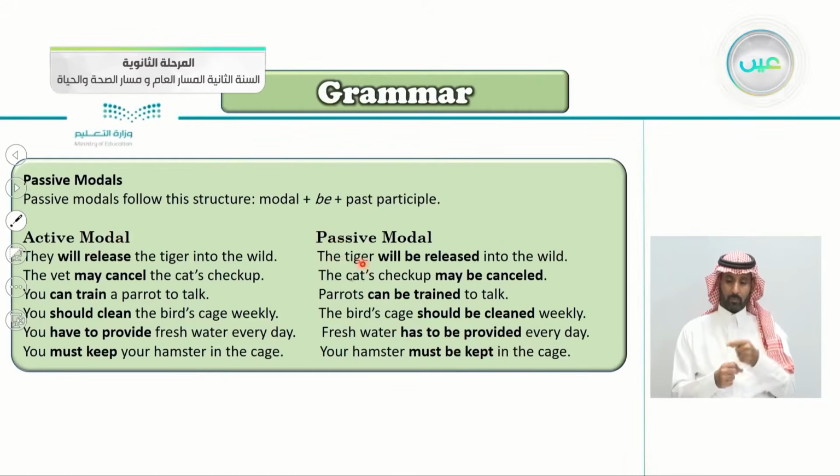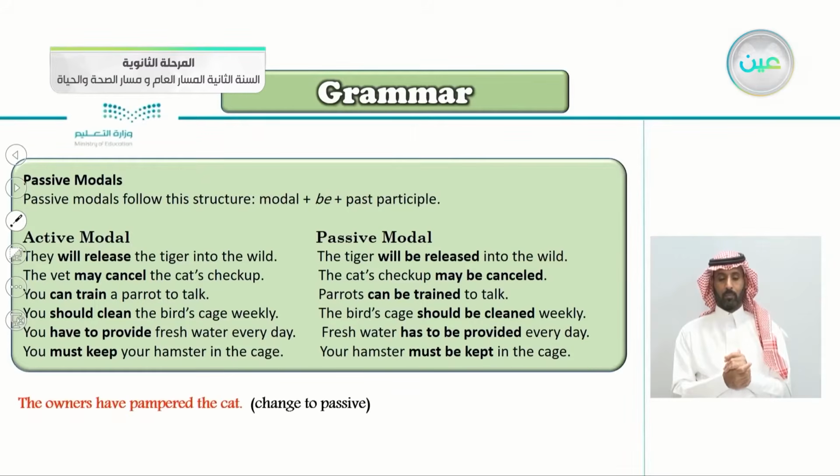We begin with the object, then we put the structure, the modal plus be plus the past participle, then we continue our sentence. So, the owners have pampered the cat. Change this into passive. The owners have pampered the cat. So what's the object here?